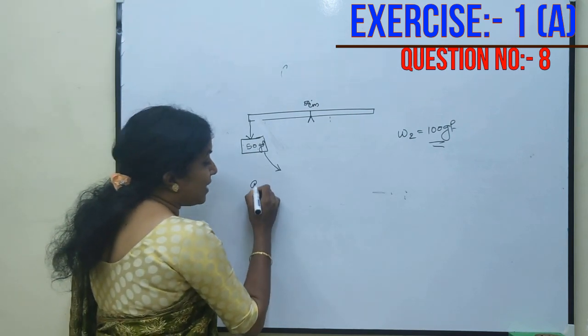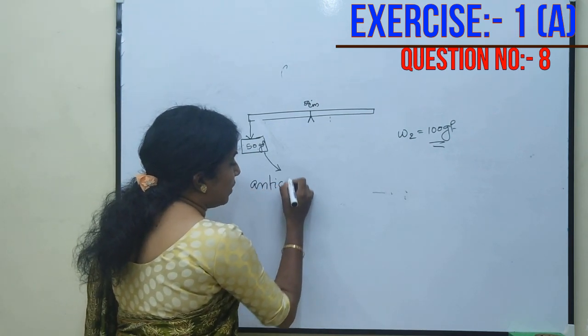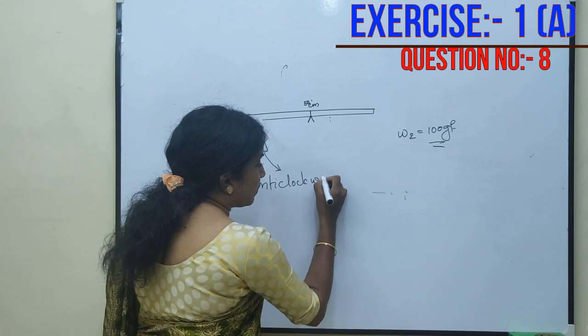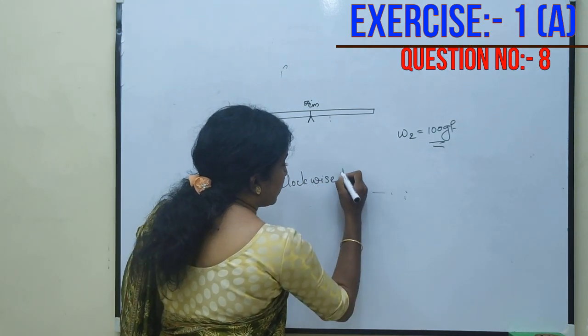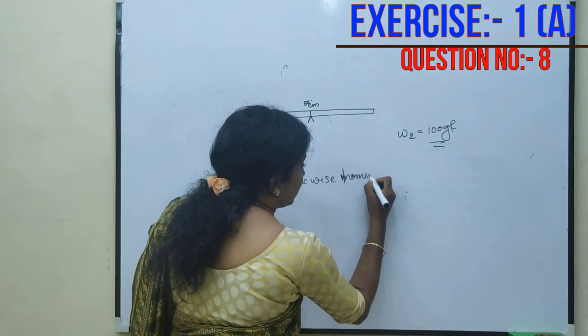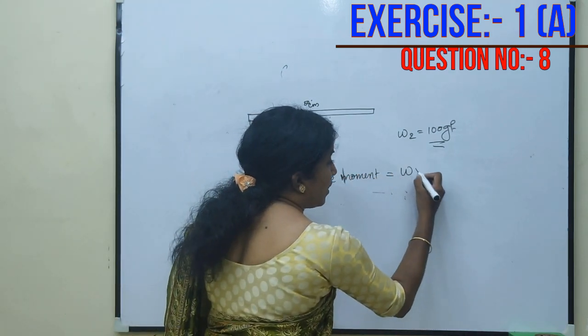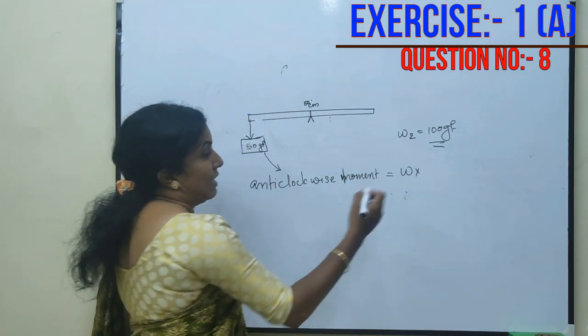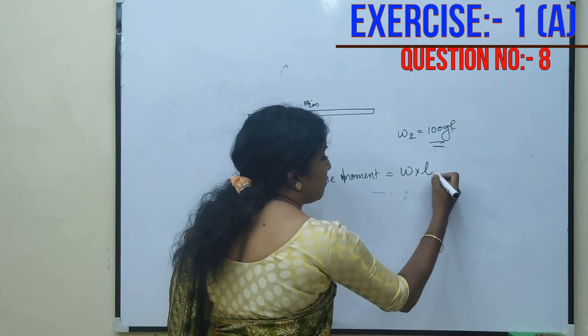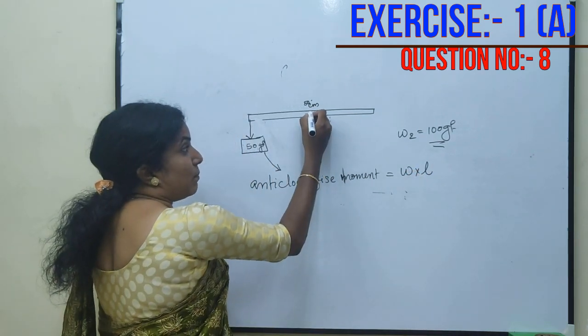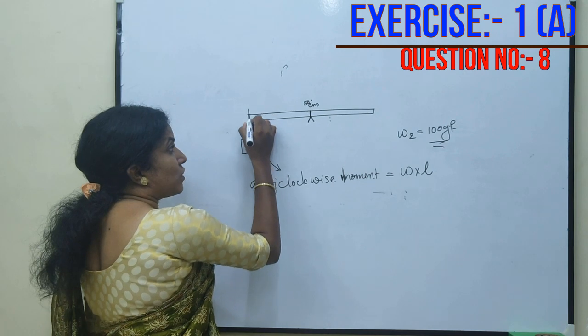That anti-clockwise turning effect is equal to the weight of the body into the distance between the pivoted point and the line of action of force.